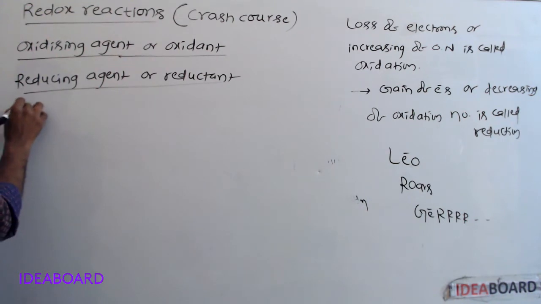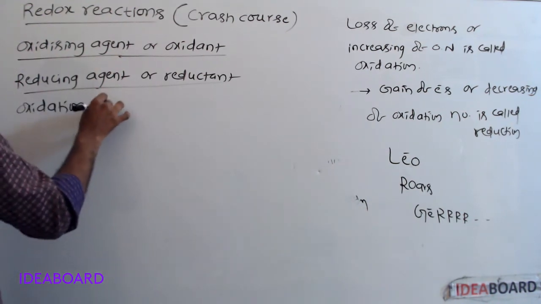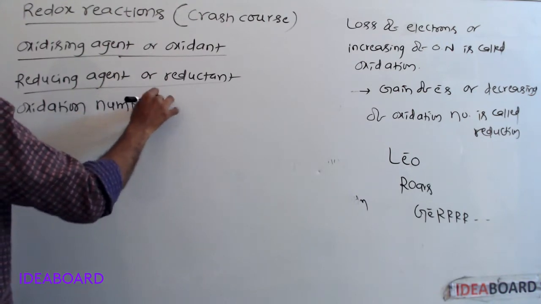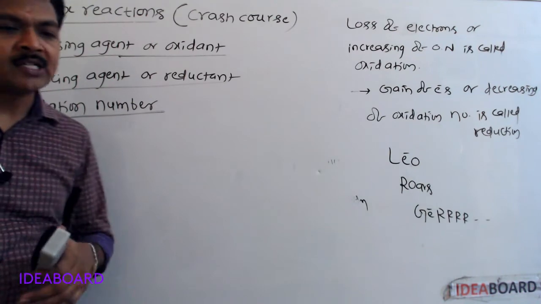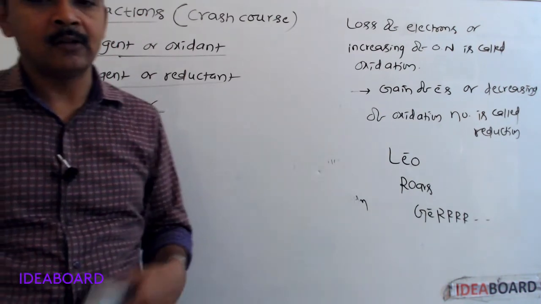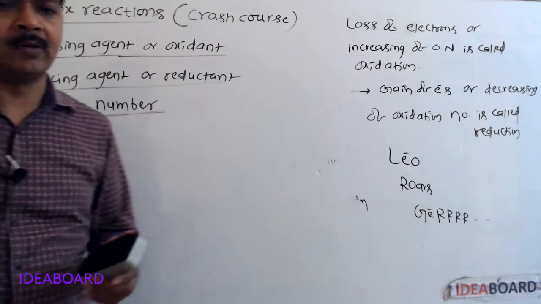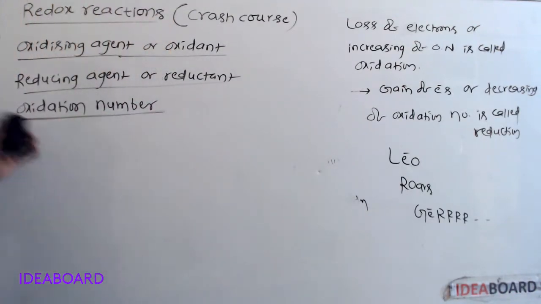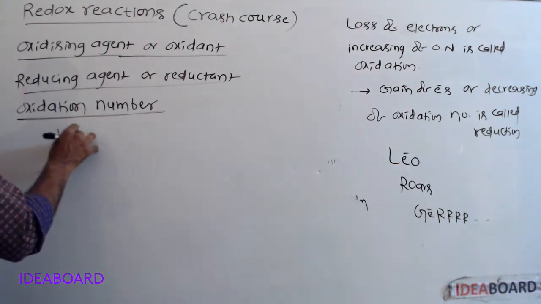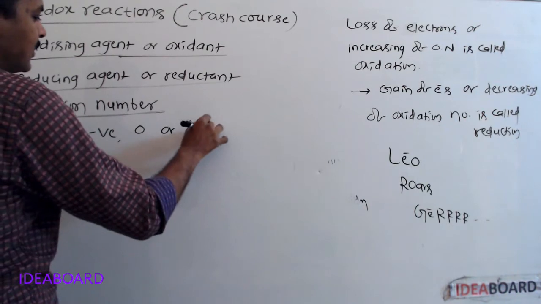Next, what is oxidation number? The possible charge present on the atom is called oxidation number. This oxidation number may be positive, negative, 0 or fractional.